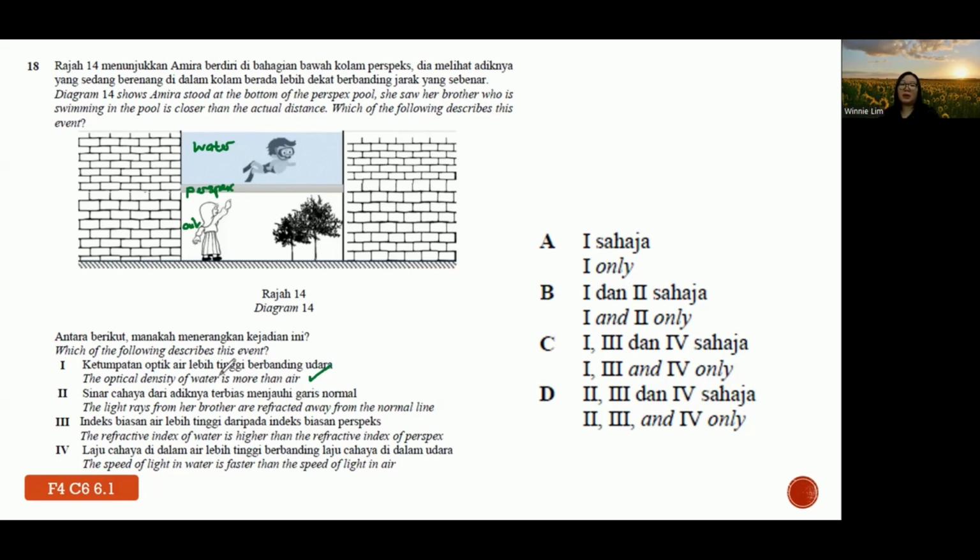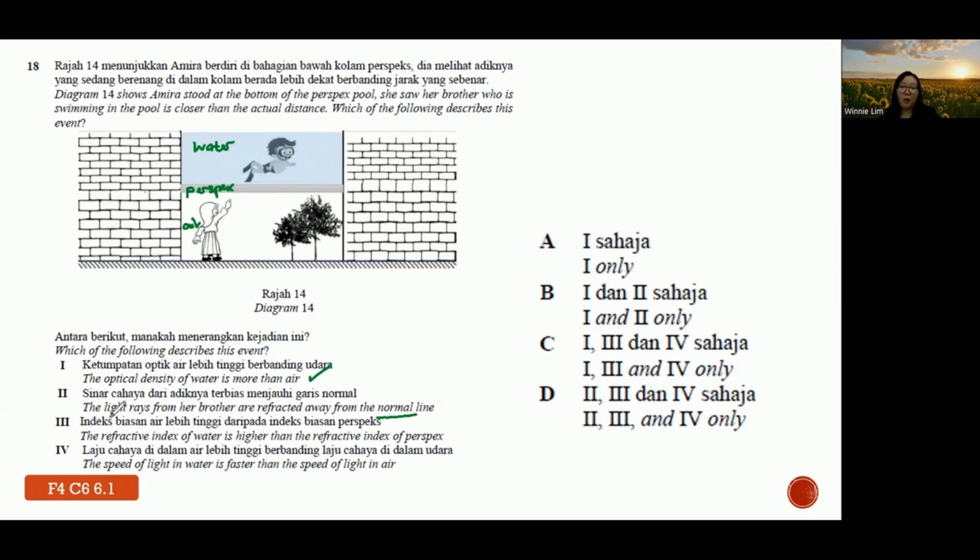Generally, water is denser than air. Part 2: the light ray from the brother is refracted away from the normal line. Actually, this statement is not so accurate. It is hard to predict whether it should be true or false, because they didn't say whether the ray is refracted away from the normal from perspex to water, water to air, or perspex to air. Agree? If they mention the medium, then it's easier to capture.